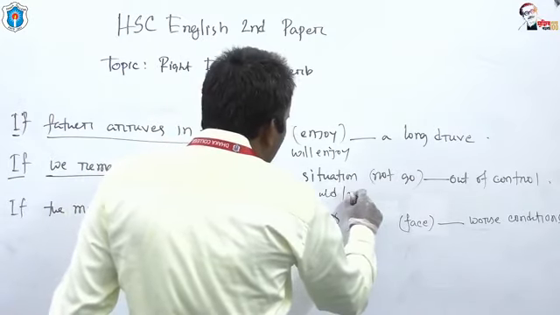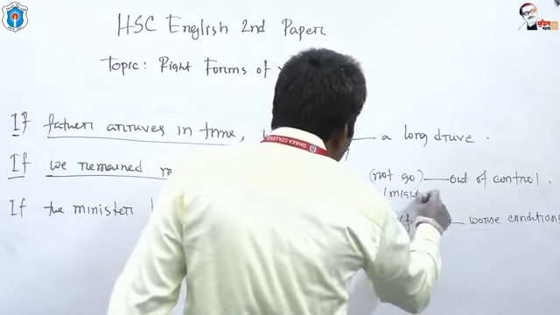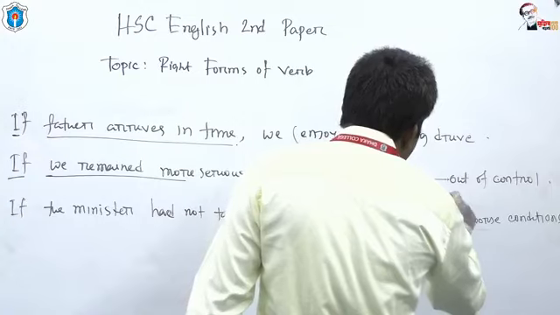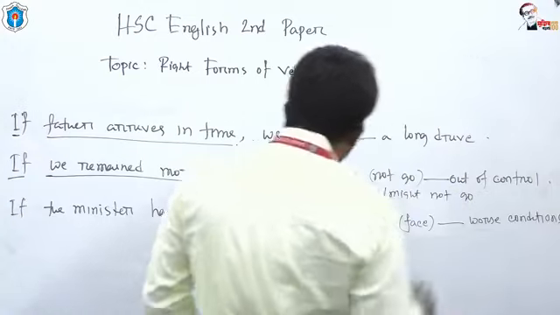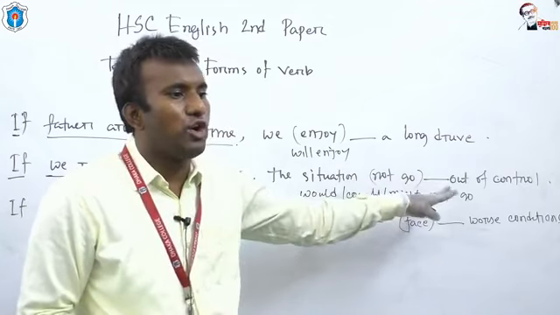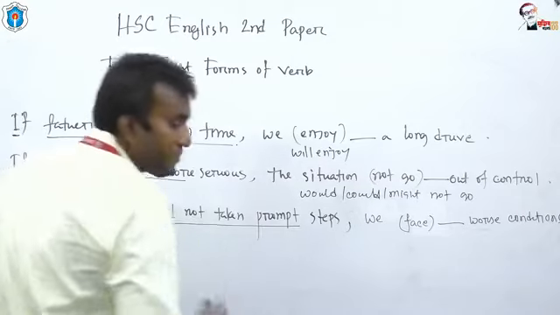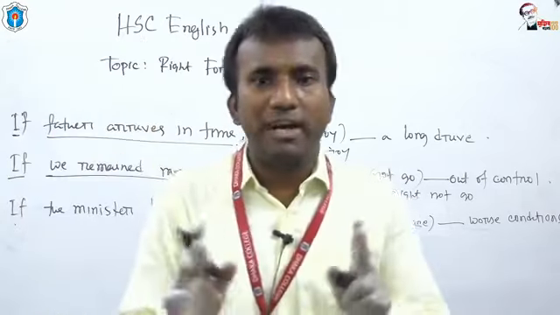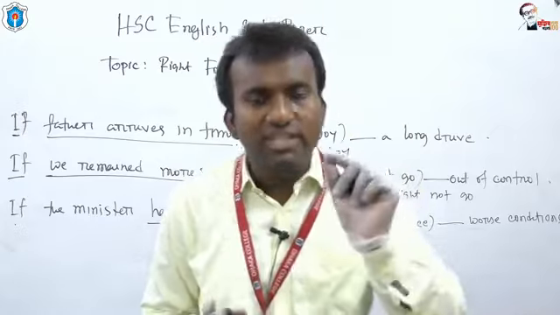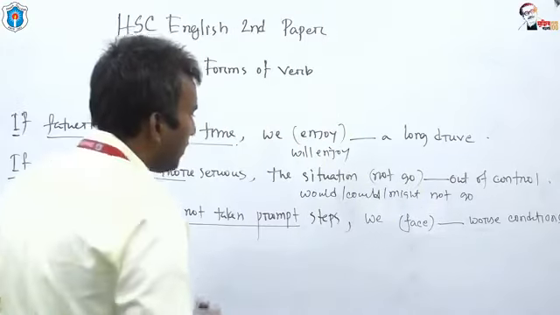Would or could or might not go. It would be would not go, might not go, could not go. Okay? And the third example, if the minister had taken, this is past perfect. And we know that with past perfect tense, we need to use perfect conditional. And what is the answer?